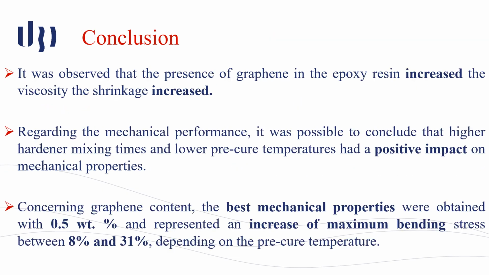So, to conclude, we can see that adding graphene to epoxy resin can increase its shrinkage and its viscosity. We also concluded that using higher hardener mixing times and lower pre-cure temperatures can have a positive effect on the mechanical properties of the nanocomposite. Concerning the graphene content, we could see that the best mechanical properties were achieved when 0.5% of graphene was used, and represented an increase between 8 to 41% of the maximum bending stress.